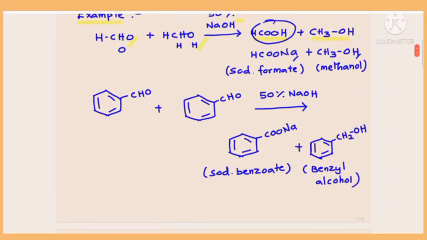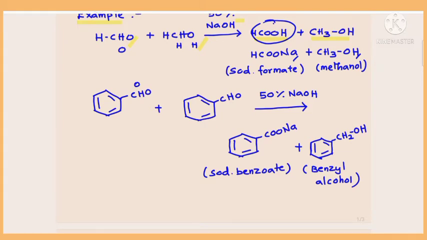Then the next example, with benzaldehyde. Two molecules of benzaldehyde in presence of dilute base. One is getting oxidized, another one is getting reduced, isn't it? Let's assume this one is getting oxidized, so there is addition of oxygen. The CHO group is oxidized to a carboxyl group, isn't it? But in presence of a base, that acid will become a sodium salt.